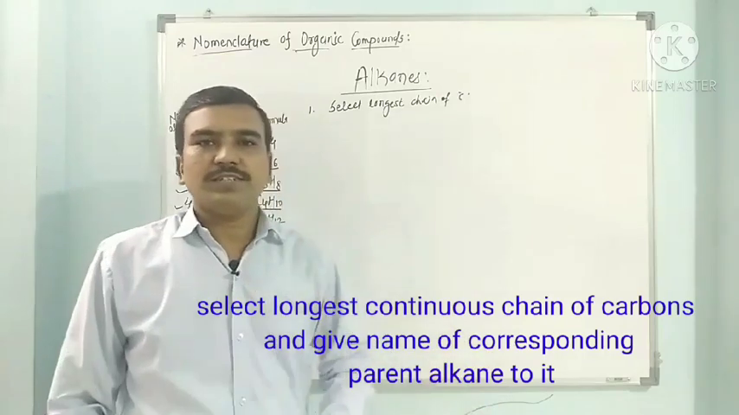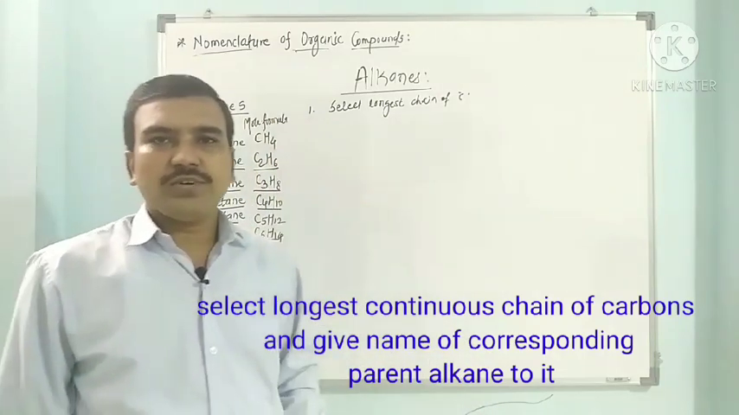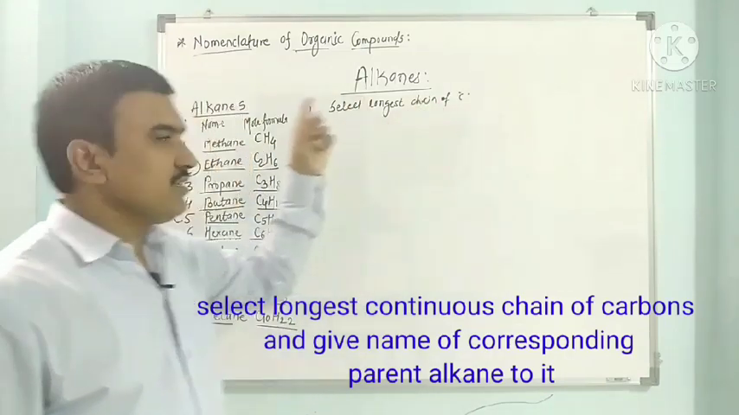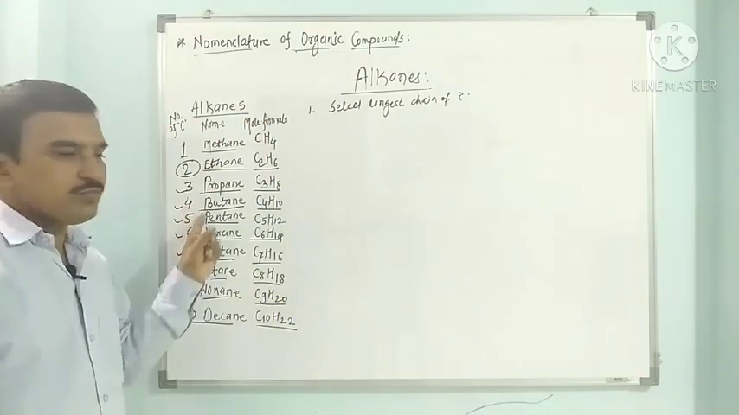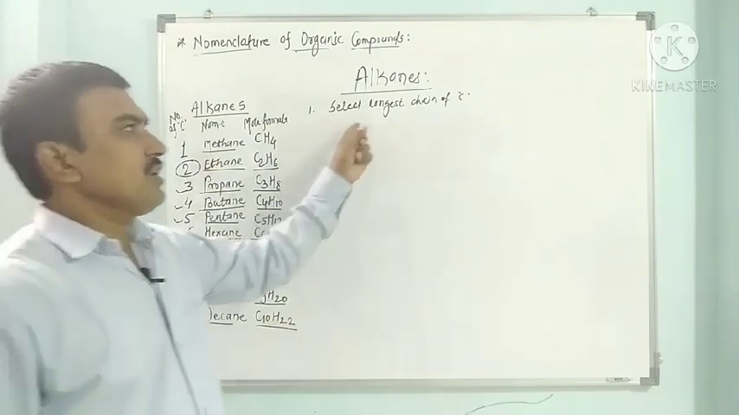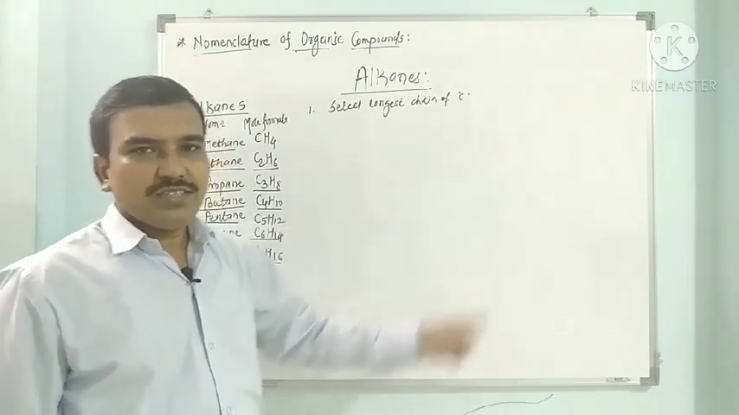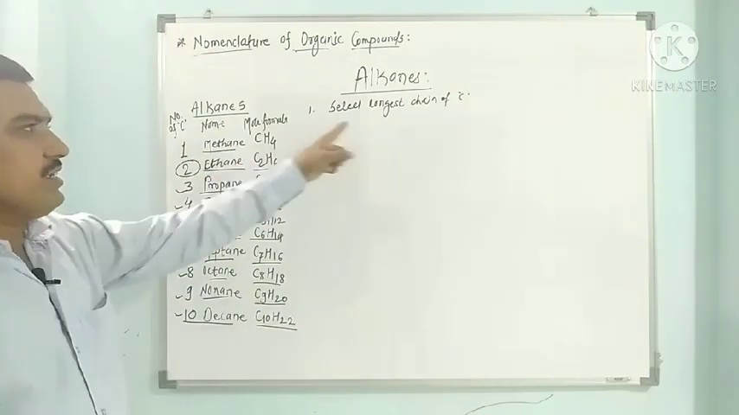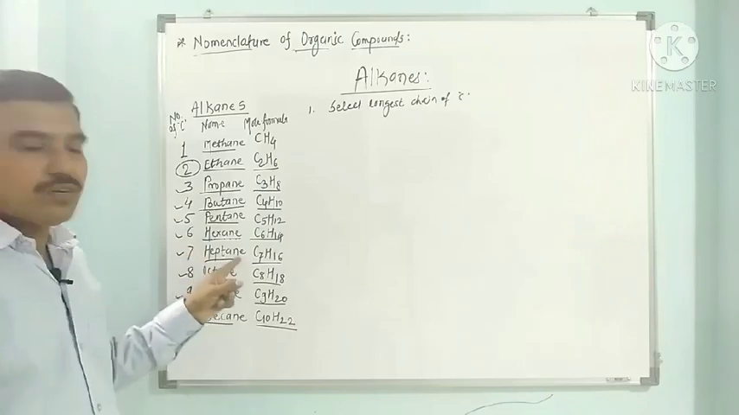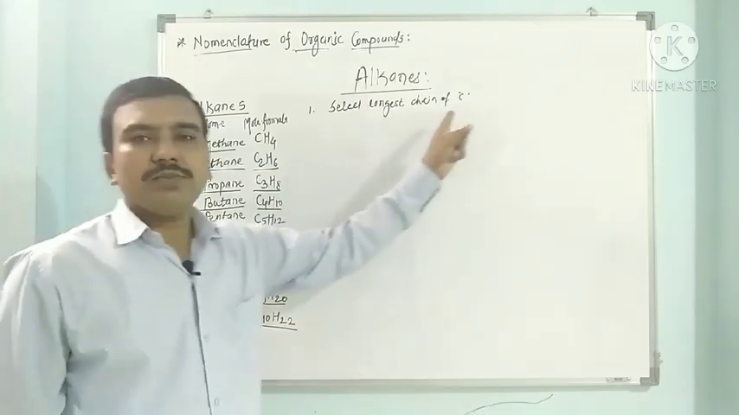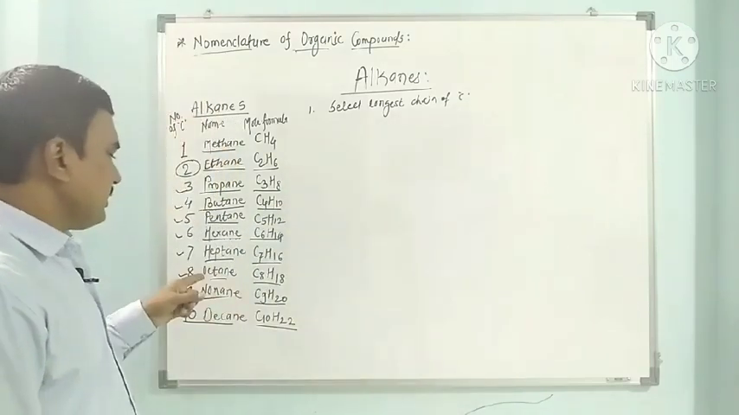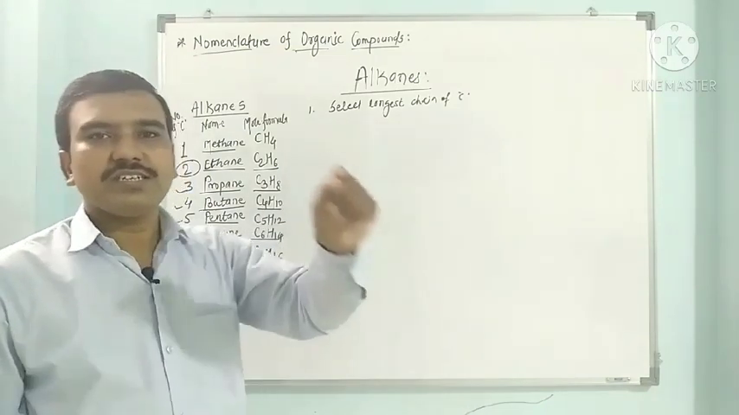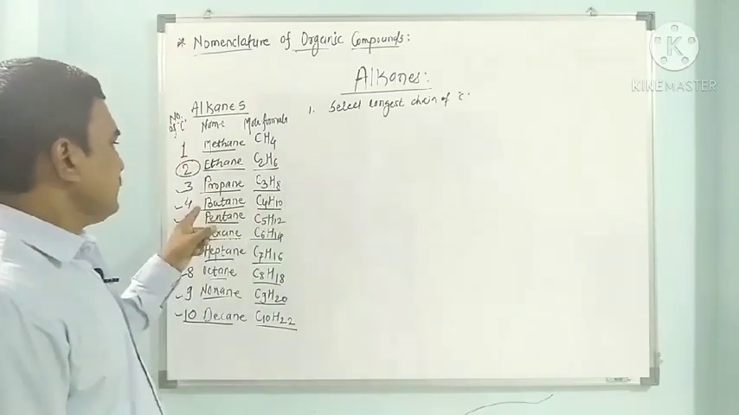This is the first fundamental rule. Select the longest chain of carbons, and from that corresponding number of carbons select the parent hydrocarbon from this list. If the longest chain contains 5 carbons, then select the parent alkane from this list. So if 5 carbons are there, then the corresponding hydrocarbon is pentane. If 7 carbons are there in the longest chain, then the corresponding hydrocarbon is heptane. If 4 carbons are there in the longest continuous chain of carbons, then it is butane.